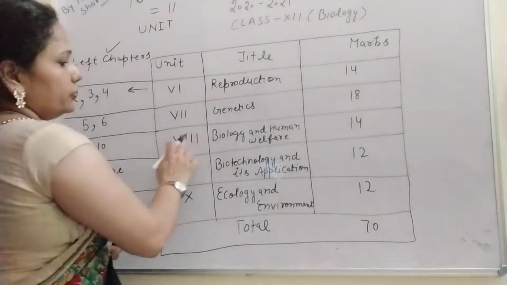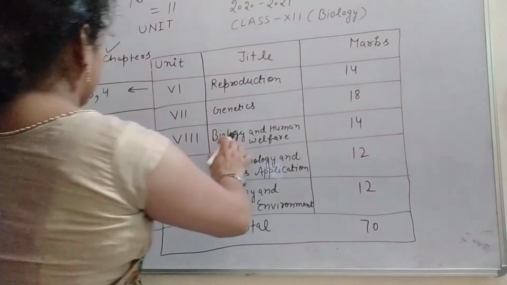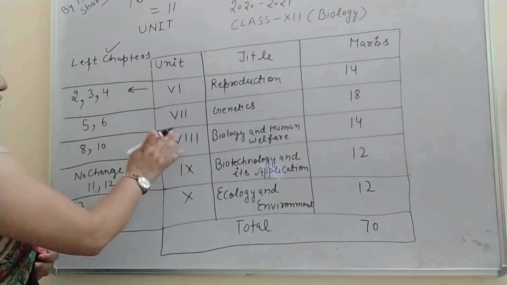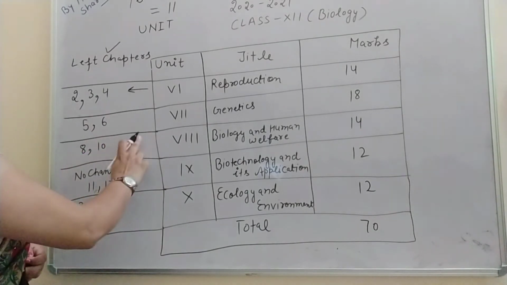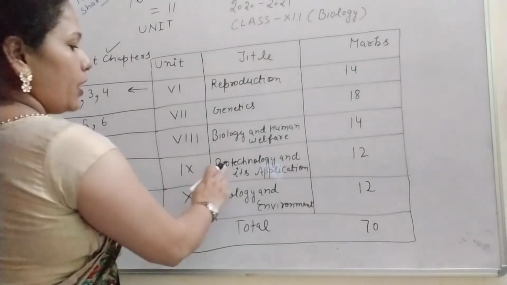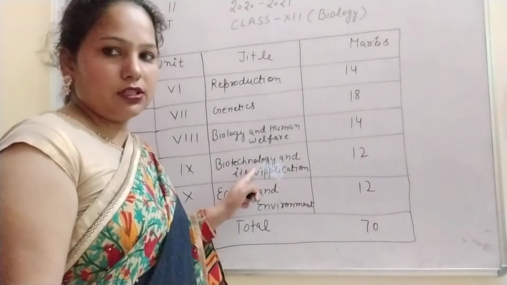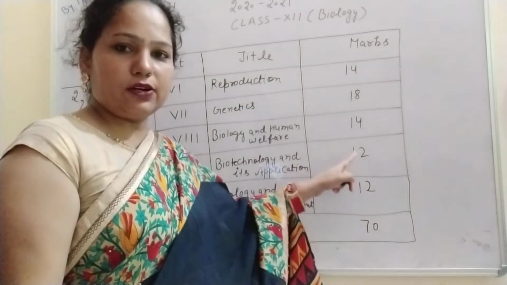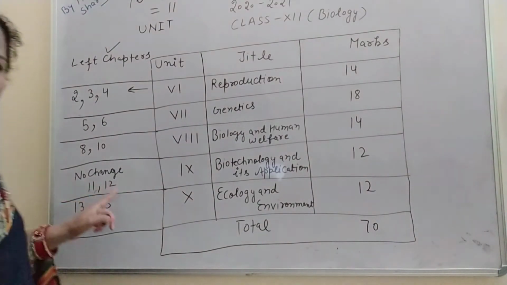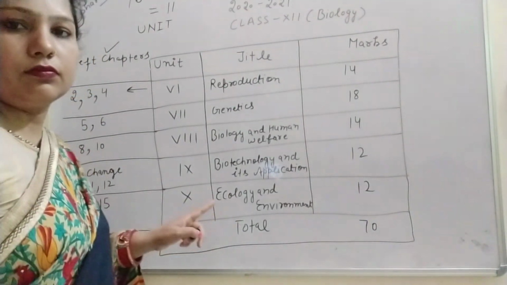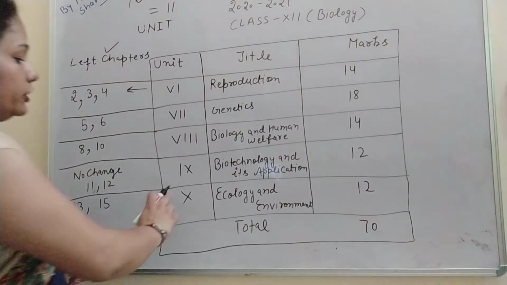Next, unit 8, that is Biology and Human Welfare. This unit carries 14 marks, and there were 3 chapters in this unit. Now only 2 chapters are left, 8th and 10th. 9th is removed. Then 9th unit, Biotechnology and its Application. There is no change in this unit. This unit carries 12 marks and only 2 chapters are there, and both the chapters are the same.